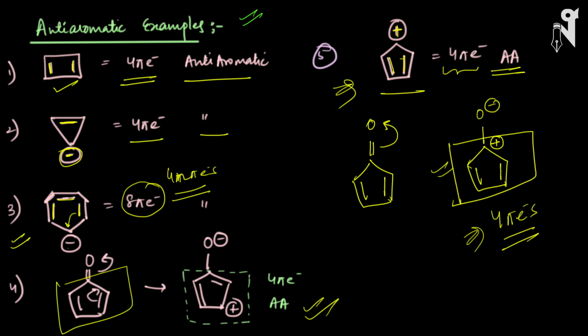And how will you decide it? You will break the pi bond which is present between the cyclic ring and the other atom. You will shift the electron density towards the more electronegative atom, and according to that, whatever you get in the cycle, you will decide on the basis of that whether the compound is aromatic or anti-aromatic or non-aromatic.